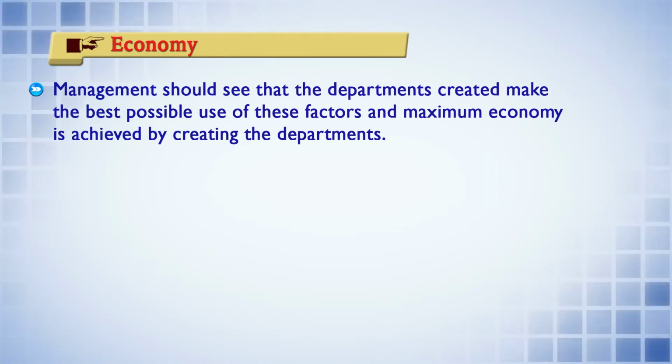Next is economy. You have to think over how the departments provide you economy, in such a way that within that particular cost you are able to perform better than if the activities were completely separated from each other. So by putting them together, you may attain economies in performing those activities. That means wastage is also reduced, and you are able to economize your cost also.